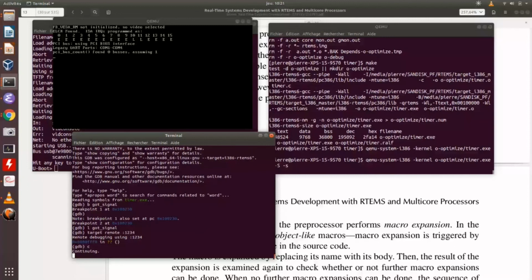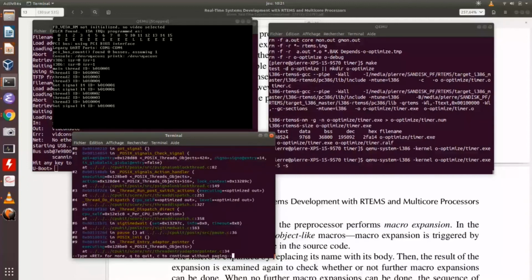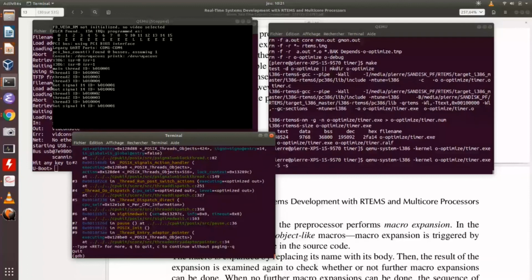Okay. And for example, you can see the backtrace of the program. Okay. Q to quit. You can disable the breakpoint, and then you continue the execution.